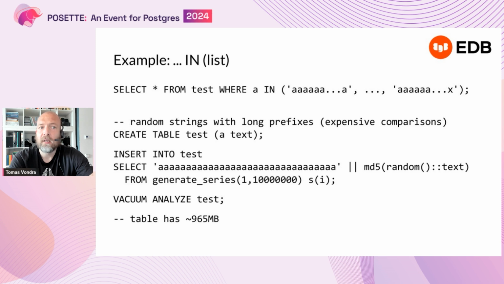And I'm going to show the timings using a table which has some random data in it, right? The only thing here is that it's about 10 million rows, and all the strings have a fairly long prefix, which is just the character A, right? So you can try that after the talk. You should get a table which is about 1 gigabyte of data.